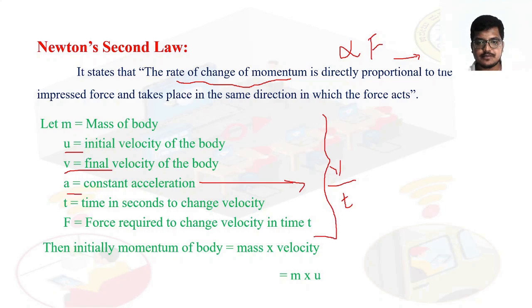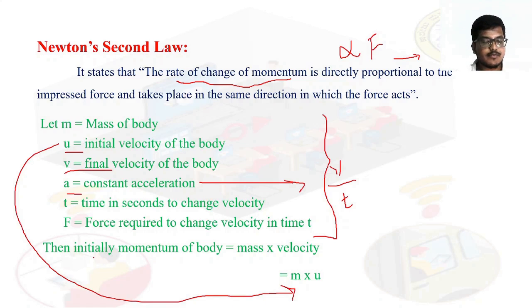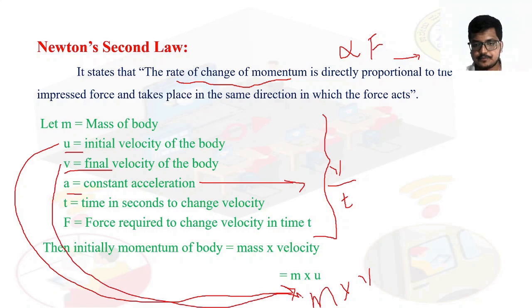So now according to the statement we are going. So what is the statement? The rate of change of momentum is directly proportional to the impressed force, and that takes place in the same direction in which the force acts. Okay, so what is the initial momentum of the body? So initial momentum of the body is mass into velocity. So what is the initial velocity? It is u. See here. Okay, so then final momentum of the body, what would it be? The final momentum of the body is m into v, this one.